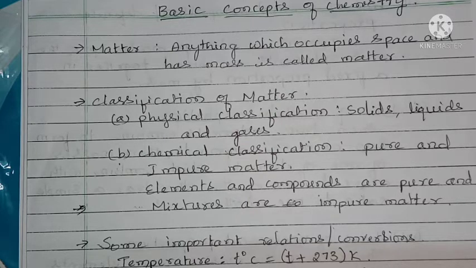Mass is the amount of matter present in a system, the quantity of matter present in a body. Weight is the force exerted by a body towards gravity.